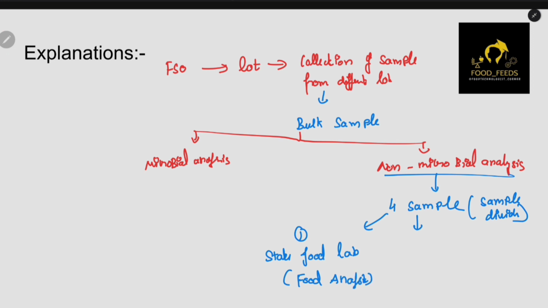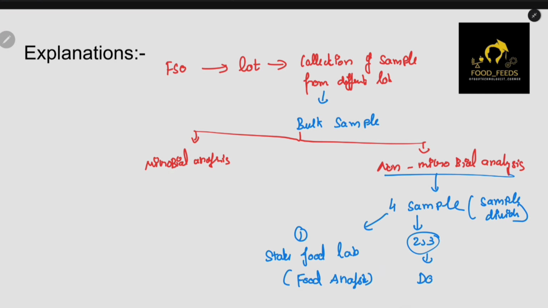You have given the first sample to the food analyst, and you have given 2 more samples, the second and third sample, to the DO, the designated officer. So he will keep the samples. Suppose the food analyst couldn't use the specific sample properly, then he can request one more sample from the DO. Okay, so the DO will give the second sample to him. Basically this is how it works.